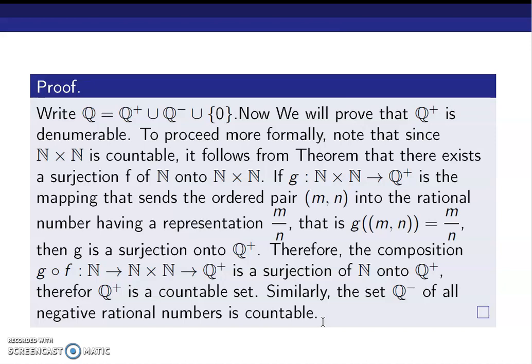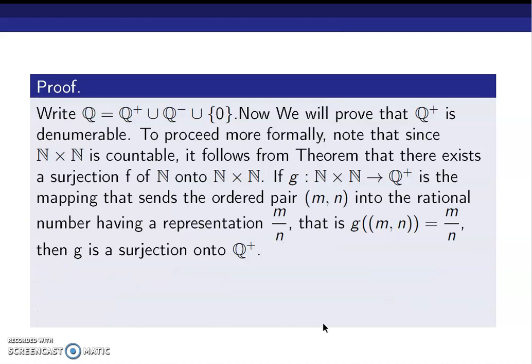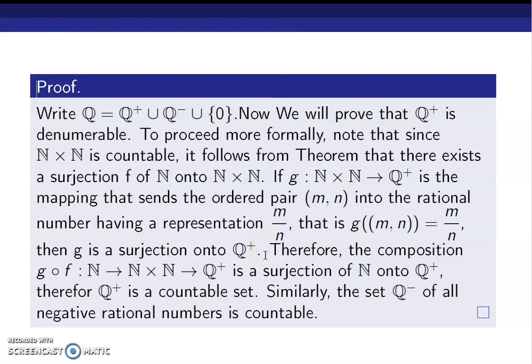Similarly, Q minus is also a countably infinite set. The finite union of countably infinite sets is countably infinite or denumerable. From that, we can prove that the set of all rational numbers is countably infinite. This is what the proof that the set of all rational numbers is denumerable is all about. Thank you.